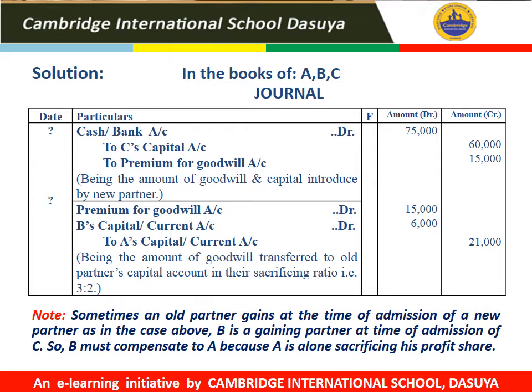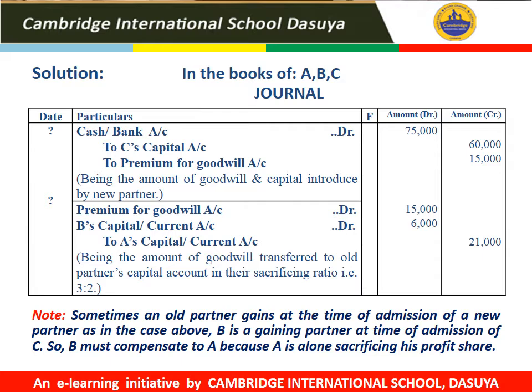In this question, only A is sacrificing. A is alone sacrificing his profit share in favor of the new partner, as well as sacrificing some part of his profit share to the existing partner B. So while answering these types of questions, we must calculate the amount of compensation which is payable by the gaining partner to the sacrificing partner.